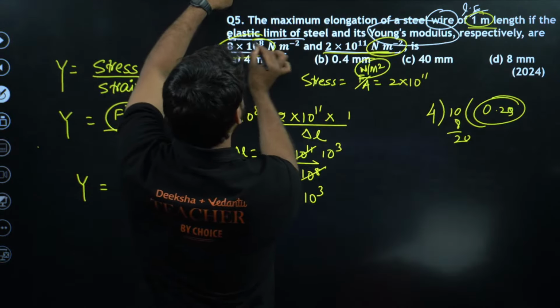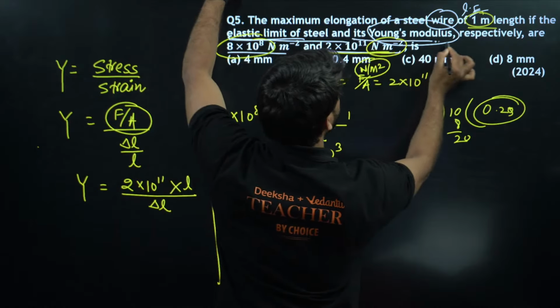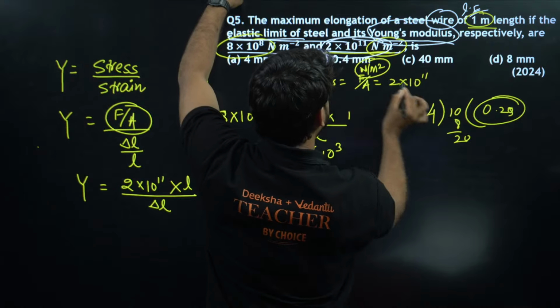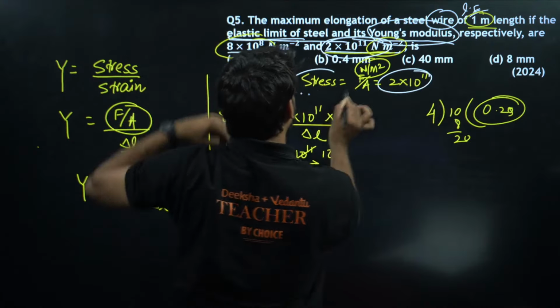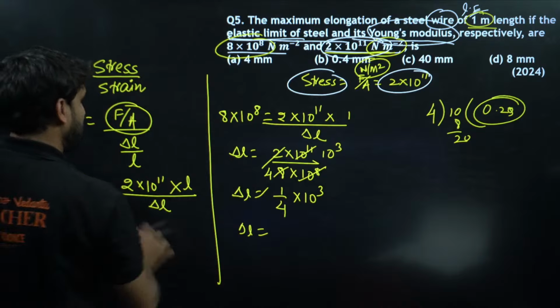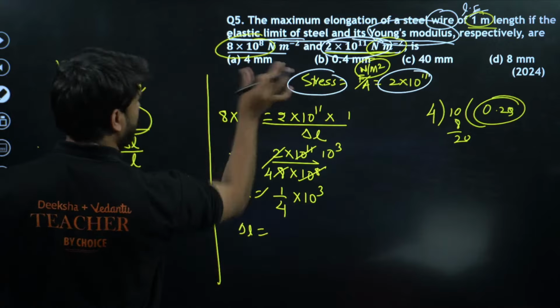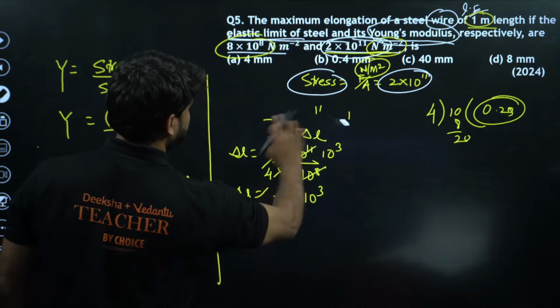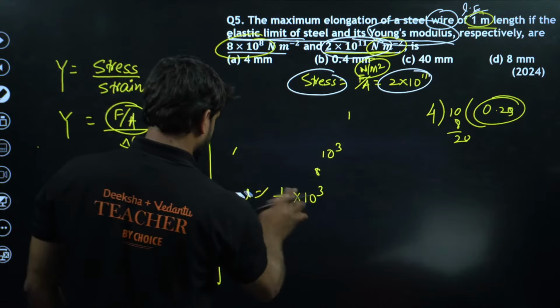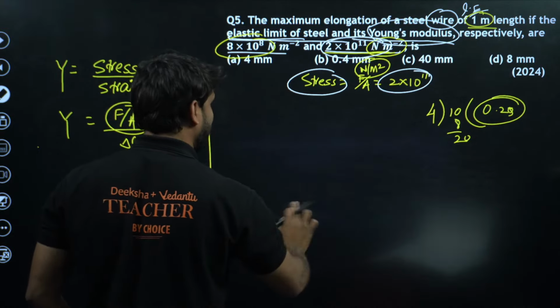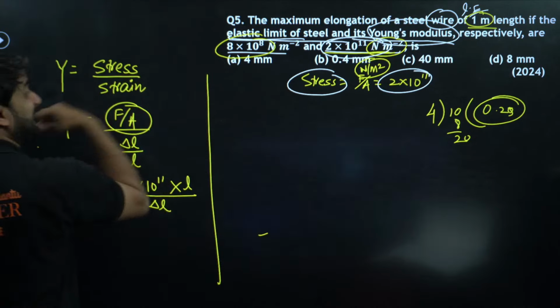The question says the elastic limit of steel and its Young's modulus. So basically this is the Young's modulus here. We have changed the values, so they will come in a different place. That is why the answer is changing. Otherwise 4 mm is the correct answer. The values are correct, but we have changed the place of the values.